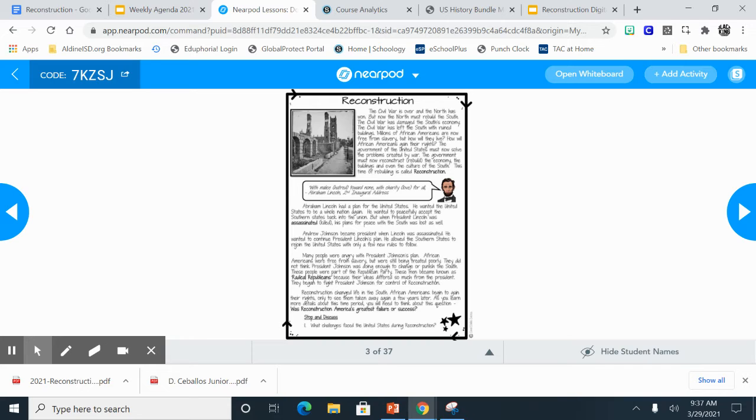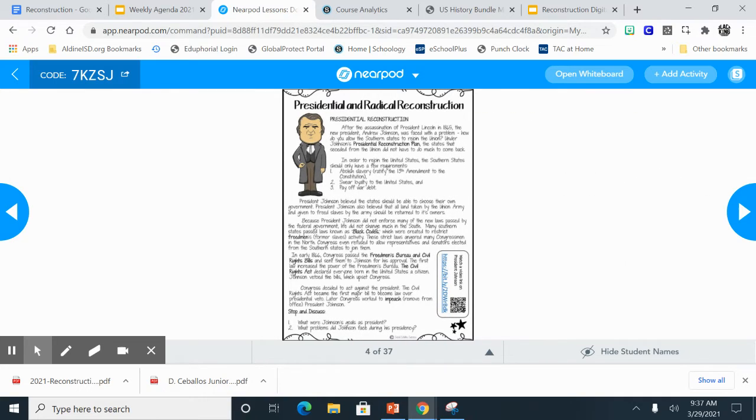They wanted to punish the South, not let them come back freely. So let's look at presidential and radical Reconstruction.